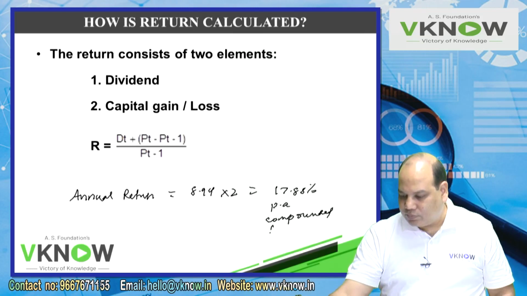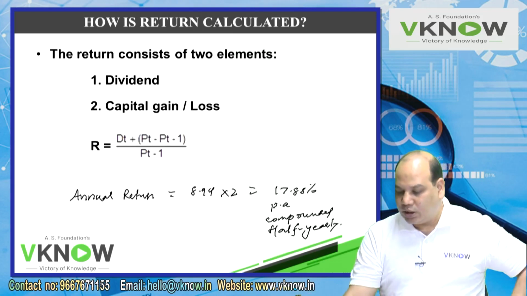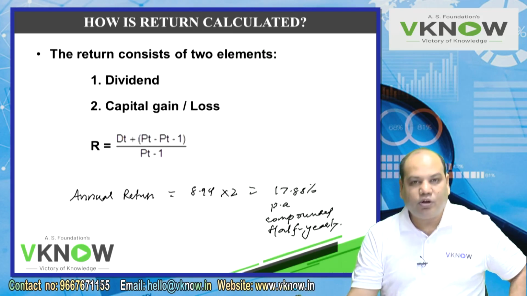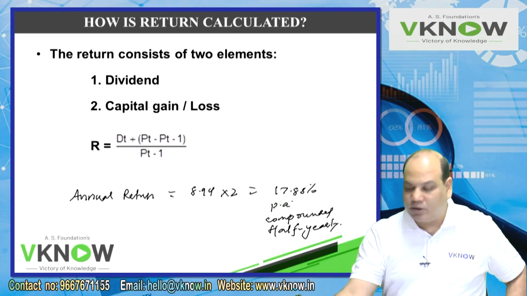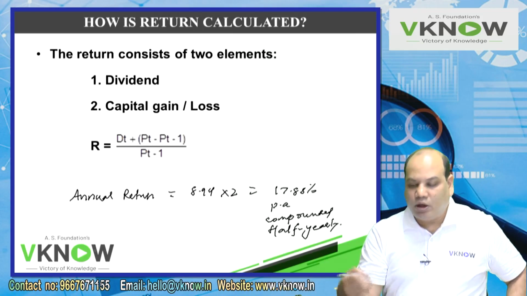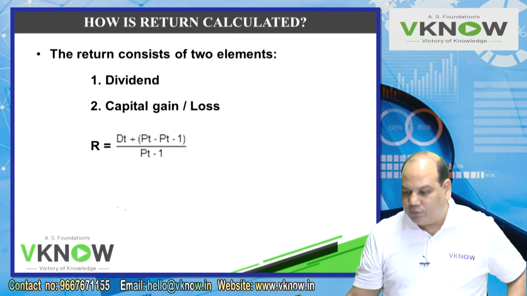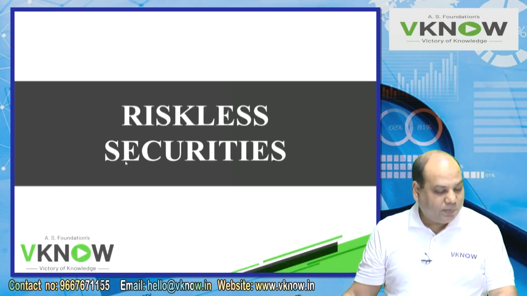compounded half yearly. 17.88% per annum compounded half yearly. If it was held for 6 months, and if I want annualized value, I will multiply by 2 and write 17.88% per annum compounded half yearly. So this is an important formula for computing the return. Next concept we will discuss.